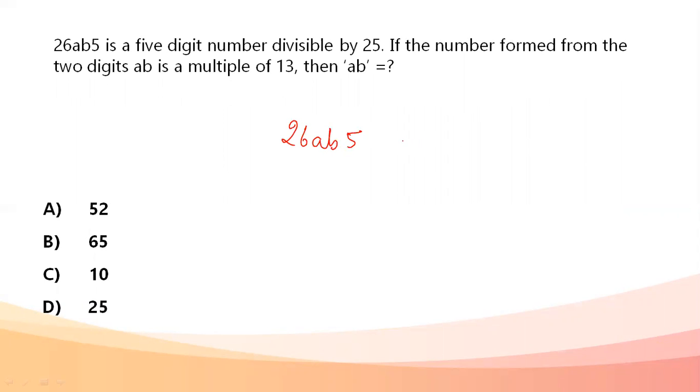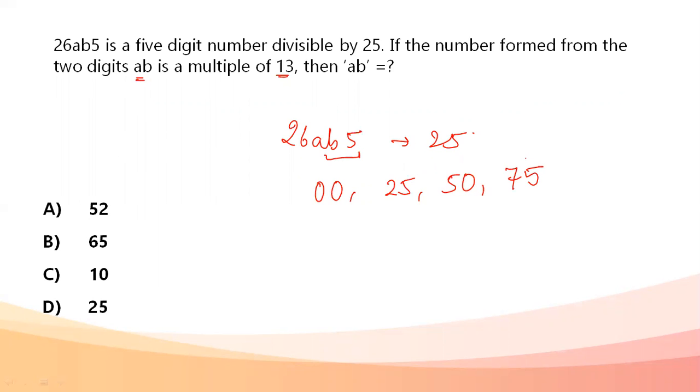26ab5 is a 5 digit number which is divisible by 25. If the number formed by two digits a and b is a multiple of 13, then what is the number ab that we have to find? Okay, easy one. To determine if a number is divisible by 25, the number formed by the last two digits, that is b and 5, has to be either 00, 25, 50, or 75. This is only what it can be.